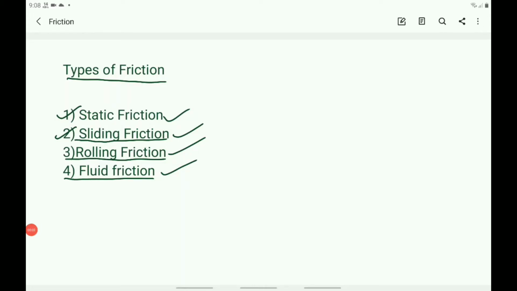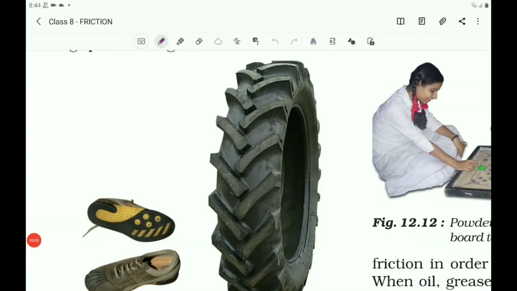Children, this is a continuation of the chapter on friction. Now let us discuss the advantages of friction.